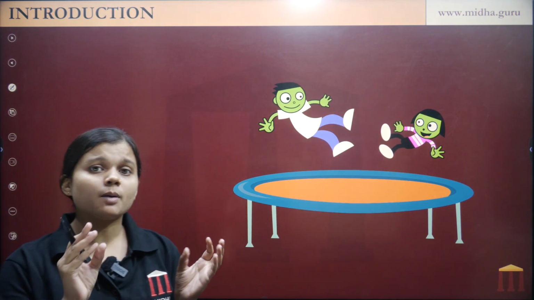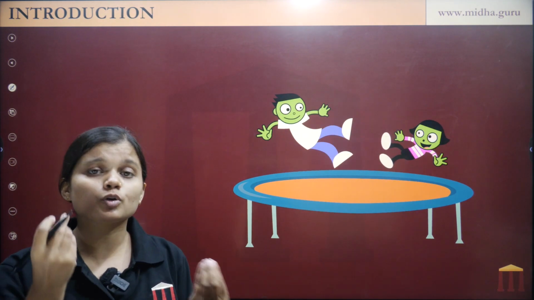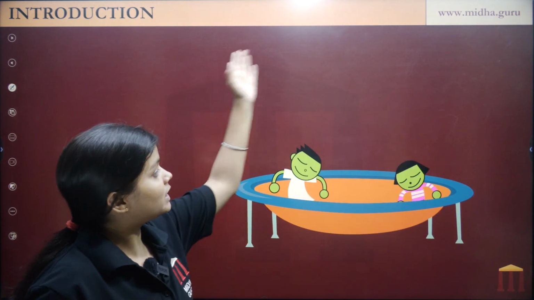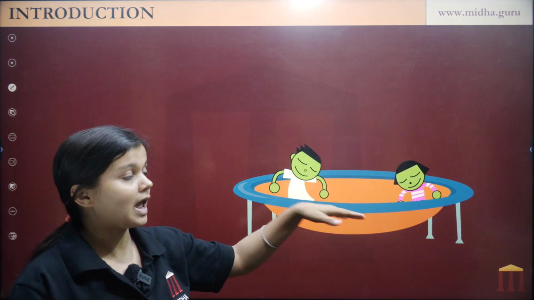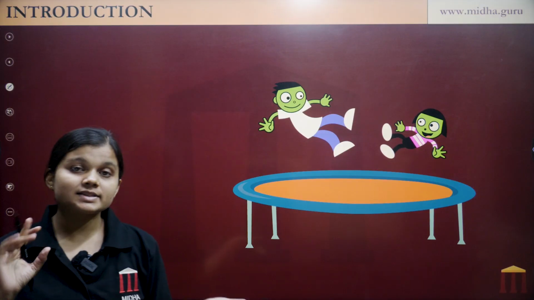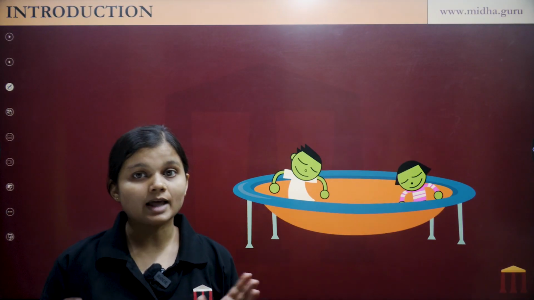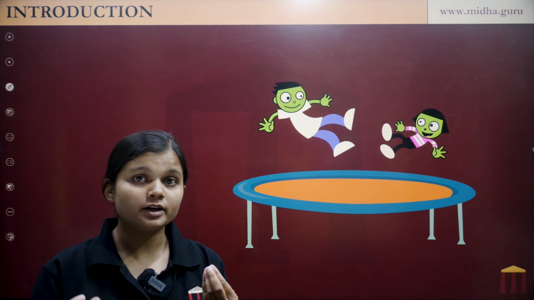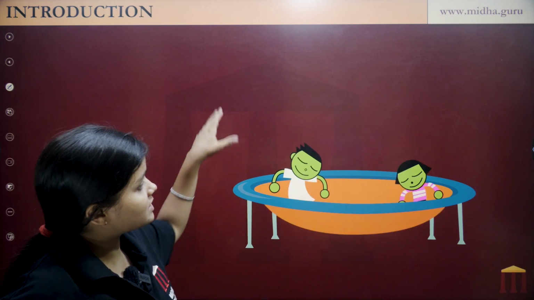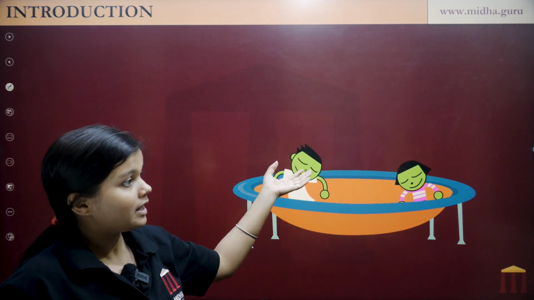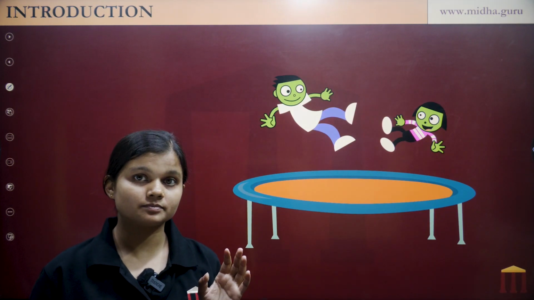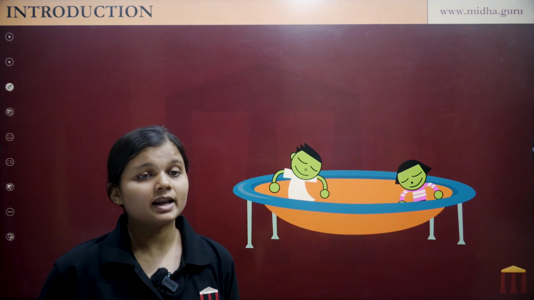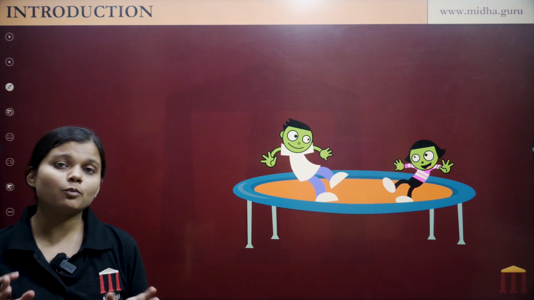But if you jump with just the right amount of energy, you will bounce so high that you will leap off this trampoline and fly away. Escape velocity is just like that. It is just the right amount of energy needed to jump off the trampoline of a planet and never come back, flying away into space.